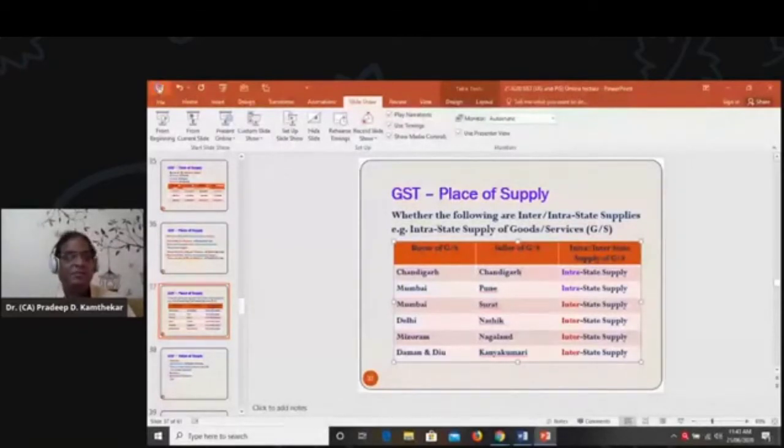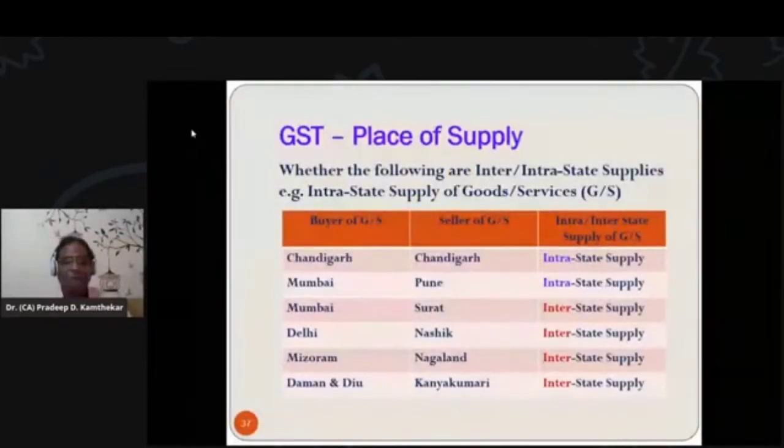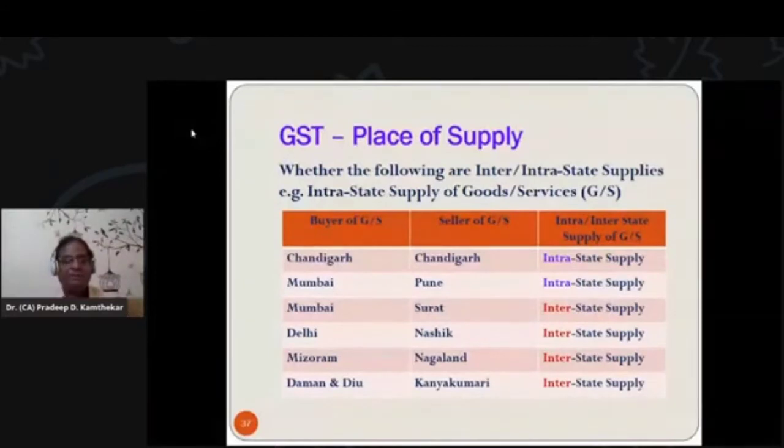Here, buyer is from Chandigarh and seller also is from Chandigarh. Both are from the same union territory because Chandigarh is a union territory. And when buyer and seller are both from the same union territory or the same state, it is called intra-state supply.